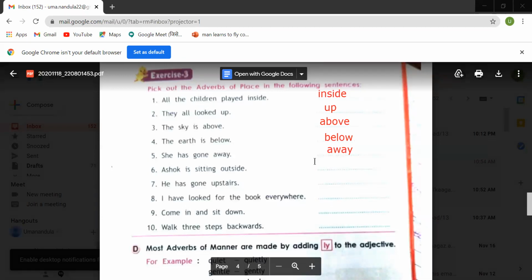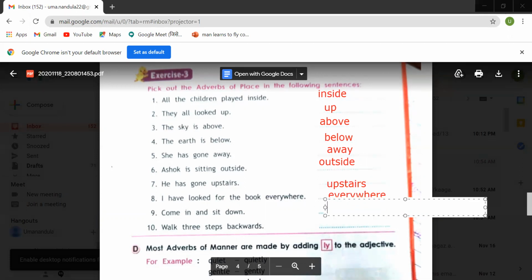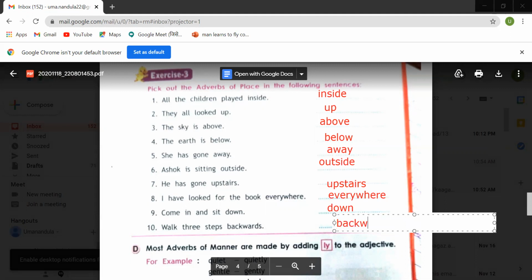Where? Away. So away is the adverb of place here. Ashok is sitting outside. Where is he sitting? Outside. So outside is an adverb of place. He has gone upstairs. Just now we had this example. Where? Upstairs. So it is an adverb of place. I have looked for the book everywhere. Where? Everywhere. So everywhere is an adverb of place. Come in and sit down. Where? Sit down. Walk three steps backwards. Where? Backwards. So backwards is the adverb of place, children.